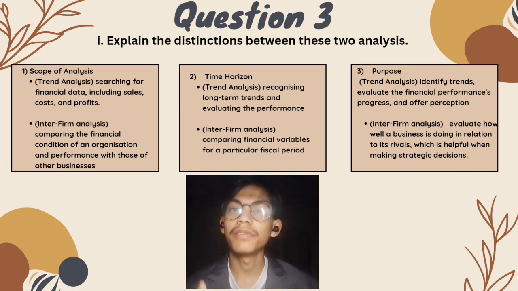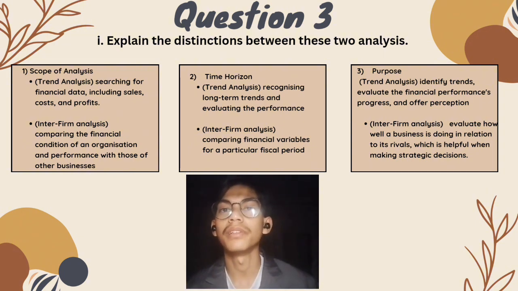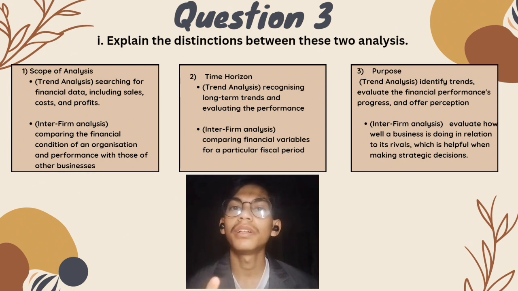I will explain the differences between two analyses, which are trend analysis and interfirm analysis, based on 3 key differences. First, based on scope of analysis. Trend analysis focuses on examining the past performance of a specific organization throughout time. It involves analyzing financial data, including company sales, expenses, and earnings for patterns and trends.